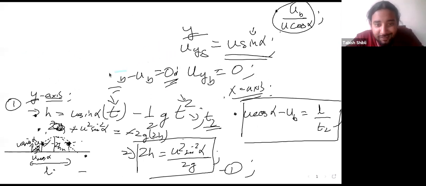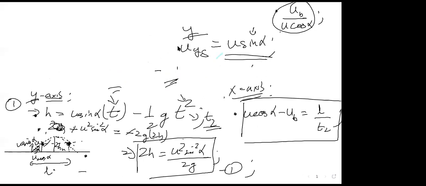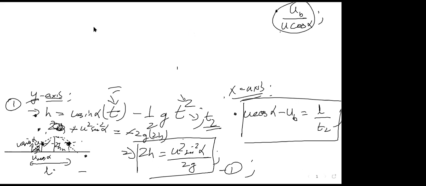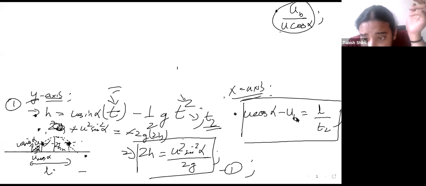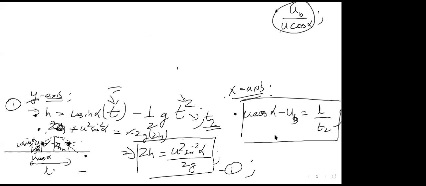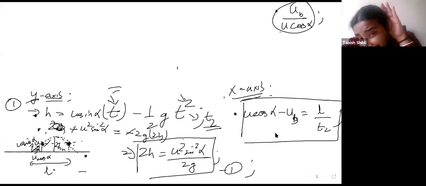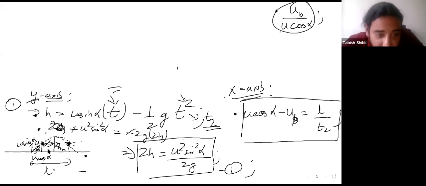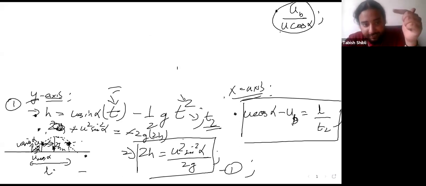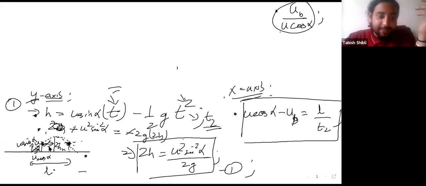I'm thinking of a way out of doing it simply, but yes. Sir, please repeat this u cos alpha minus ub thing. ub is the speed of the bird, right? The bird is moving along the x-axis in the positive direction at speed ub.